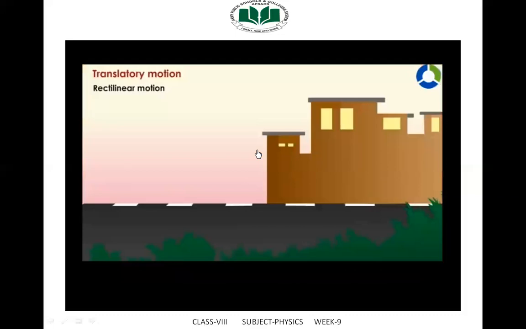Rectilinear motion. When a body moves along a straight line, it is called rectilinear motion. For example, a car moving along a straight road.